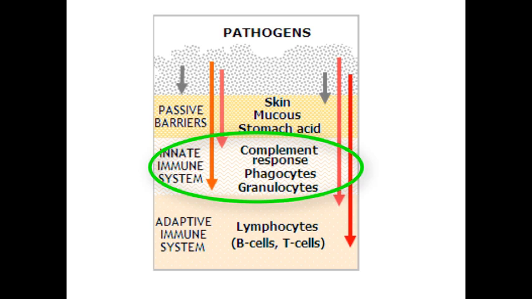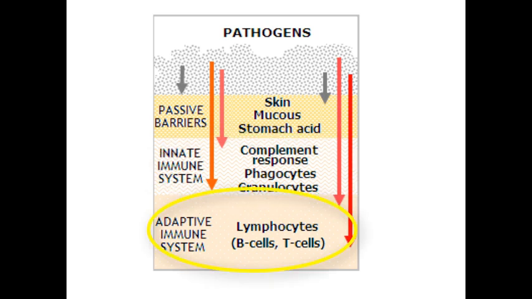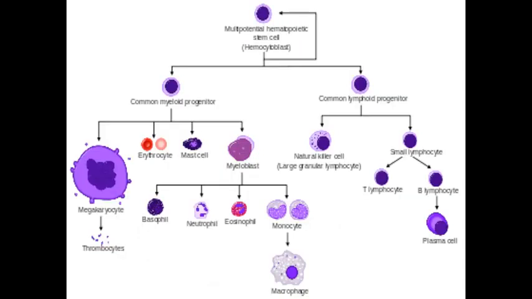If the pathogens would be able to pass the second line of defense, we have our third line of defense, in which our adaptive immune system will play the majority of the function. In here we have our lymphocytes, which are our B cells and T cells. So where do we get our cells? All of our cells are derived from different stem cells. Stem cells are essentially blank cells, meaning that they are completely undifferentiated. And as they differentiate more, they mature more and become very specific by their function.